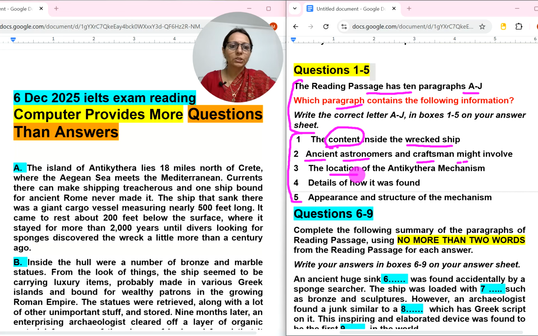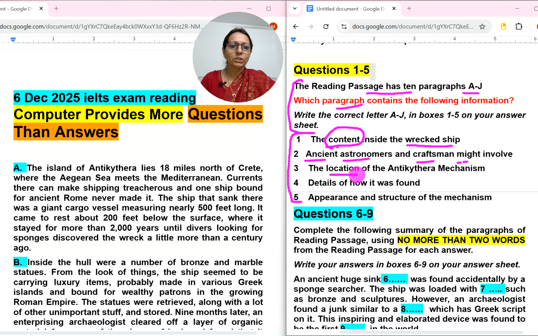Let's start with the first paragraph, of course paragraph A. We will read it. The island of Antikythera lies 18 miles north of Crete, where the Aegean Sea meets the Mediterranean. Currents there can make shipping treacherous, and one ship bound for ancient Rome never made it. The ship that sank there was a giant cargo vessel measuring nearly 500 feet.